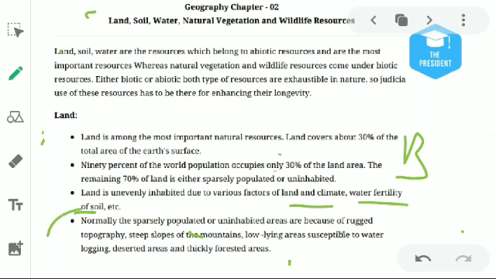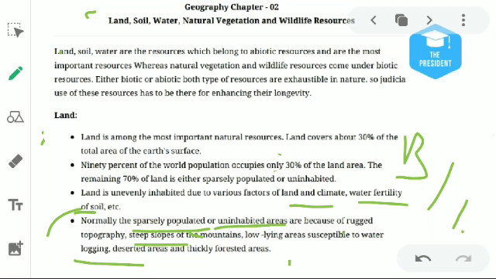Normally we can see sparsely populated or uninhabited areas, where people don't want to live. In areas with steep mountain slopes, people don't want to live. People don't want to live in desert areas, or in areas with a higher chance of flooding.